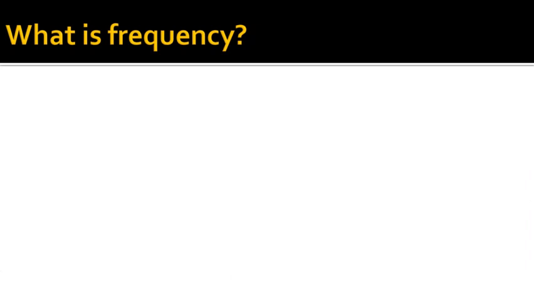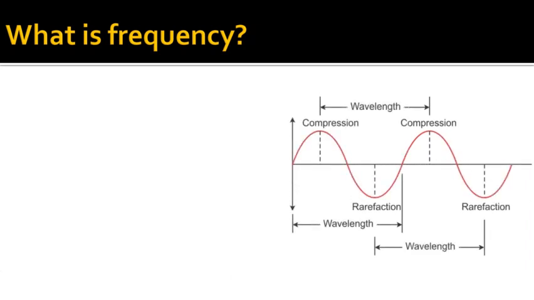Now we will see what frequency is. So students, one compression and one rarefaction together form one cycle of the wave. You can see one time compression and next time rarefaction. So this together forms a cycle of the wave, and the number of cycles formed in the air in 1 second is decided by the number of times the prongs of the tuning fork vibrate back and forth. That is the number of vibrations of the tuning fork in 1 second.